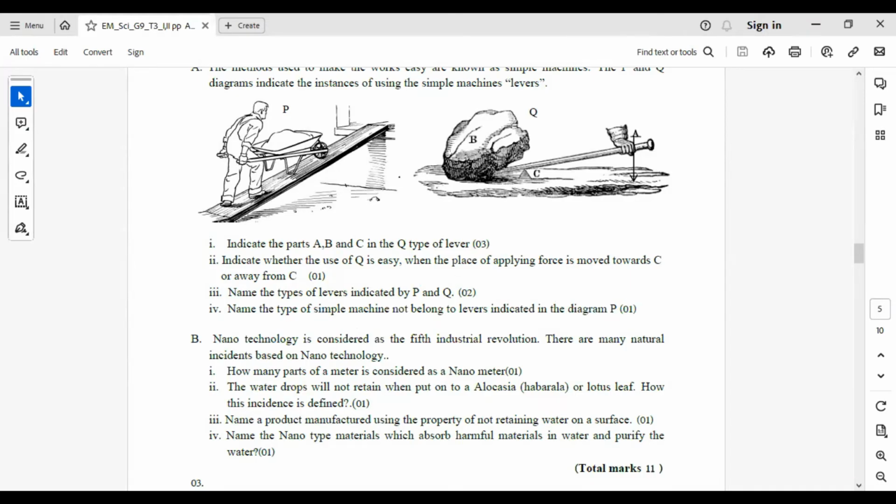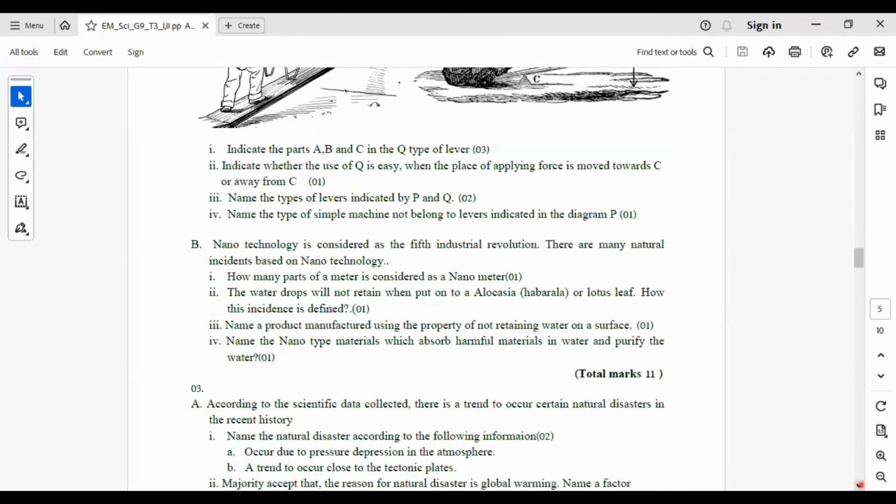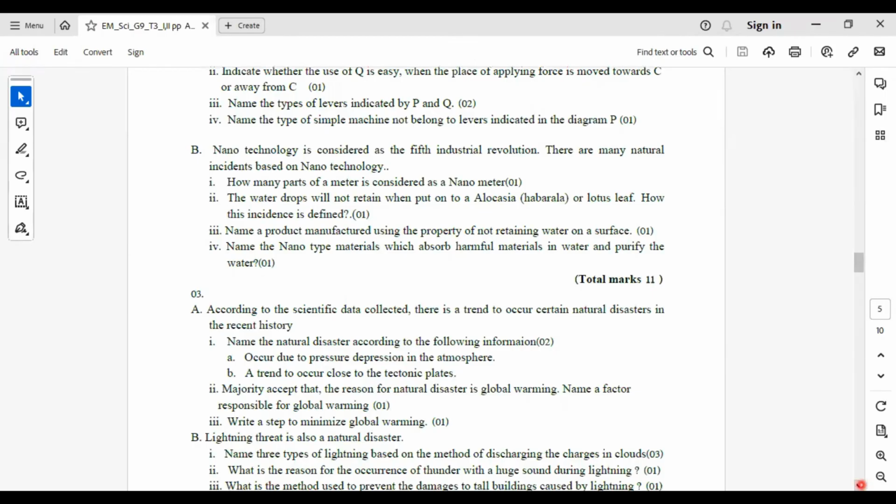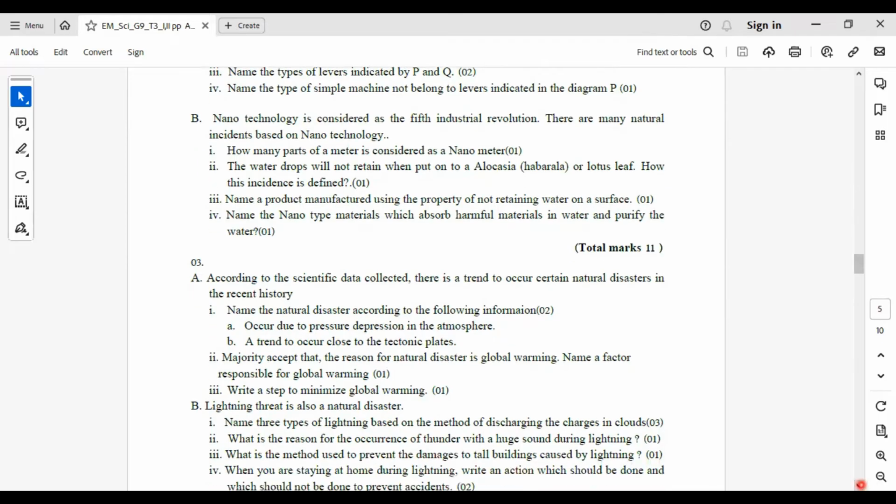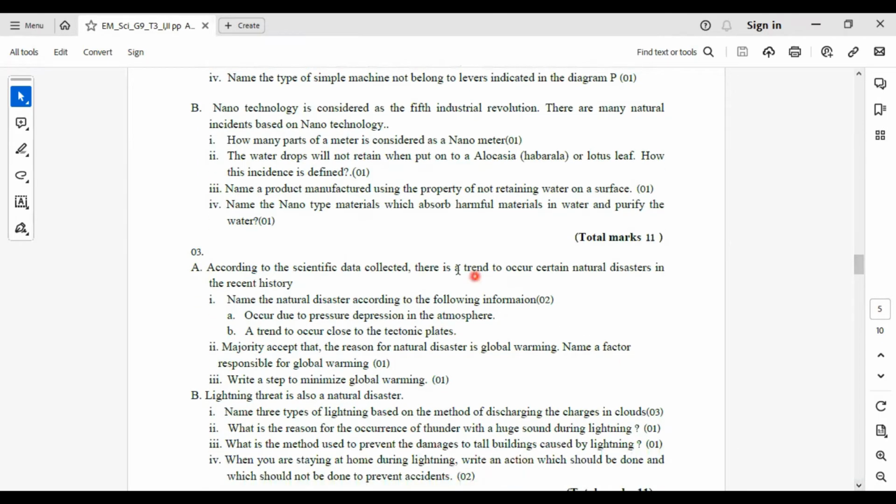Now we will move to the B part of the question. Nanotechnology is considered as the fifth industrial revolution. There are many natural incidents based on nanotechnology. How many parts of a meter is considered as nanometers? You have to write the answer, 1 billionth.